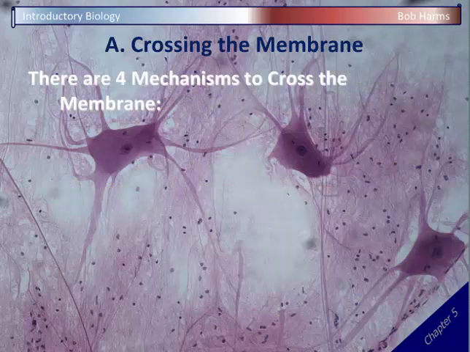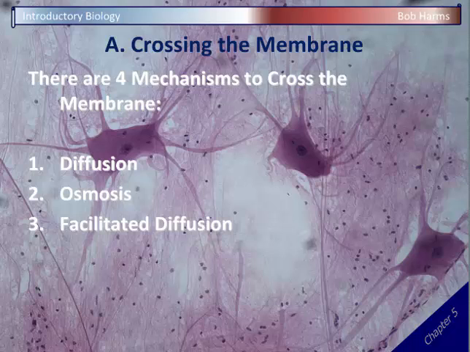And there are four major mechanisms that chemicals can use to cross a membrane, and it really doesn't matter whether it's going in or out. It's just a matter of getting across that membrane. And these are things you may be familiar with: diffusion, osmosis, facilitated diffusion, and then active transport, the four basic mechanisms here.